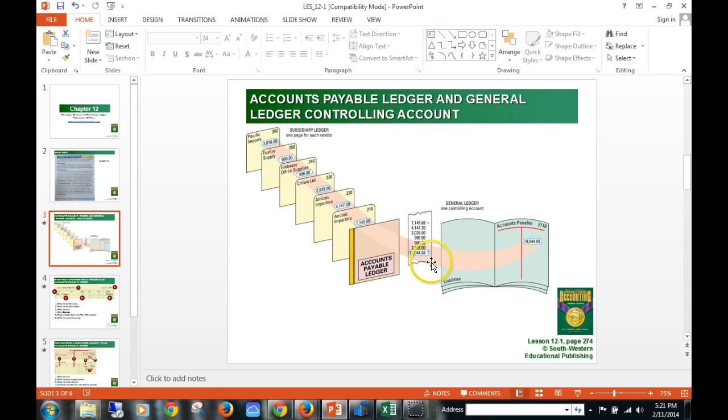Well, within that accounts payable, we have these different people that we buy our merchandise from, and we owe them money. We need to keep track of that. So this is your controlling account. These are your subsidiary ledger accounts. Within the main accounts payable, we have all of these secondary, subsidiary accounts, however you want to call it. And all of these added together is a summary right here.